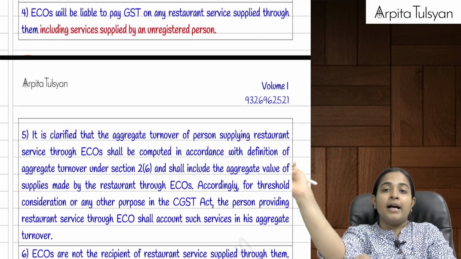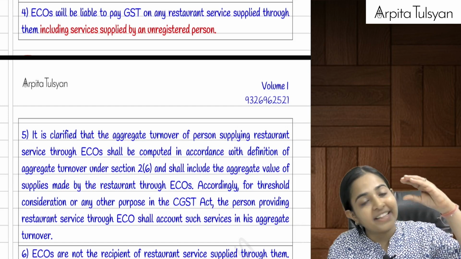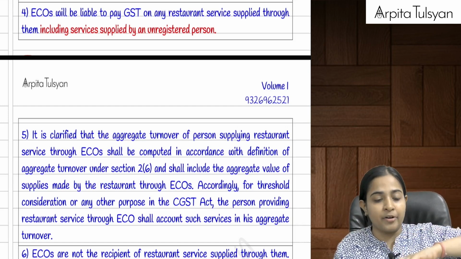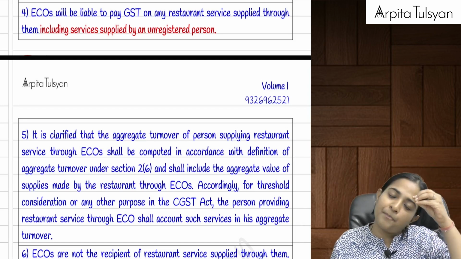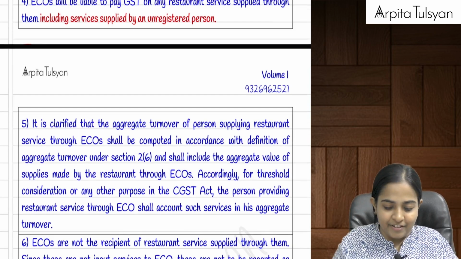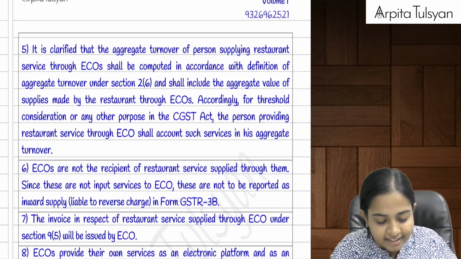Now, irrespective of whether Shiv Sagar is registered or unregistered, continuing the same example, the provisions of section 9(5) will be applicable if you are falling under restaurant services. So registered, unregistered, doesn't matter.